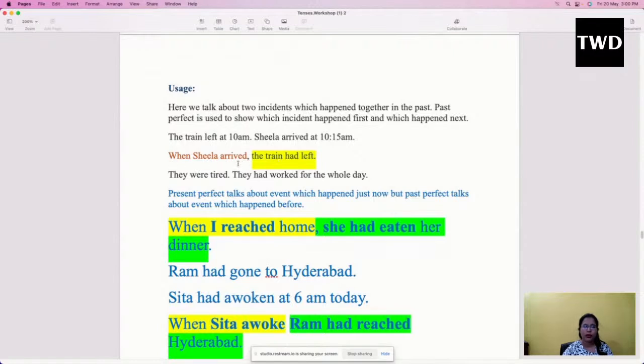We are not showing any kind of timing here to make people understand what happened first and what happened next, but with the structure of the sentence we come to know what happened first and what happened next. So the incident which happened first will always be in its past perfect form, and the incident which happened later will always be in its simple past form. So when Sheila arrived, the train had left. First the train had left and then Sheila arrived.